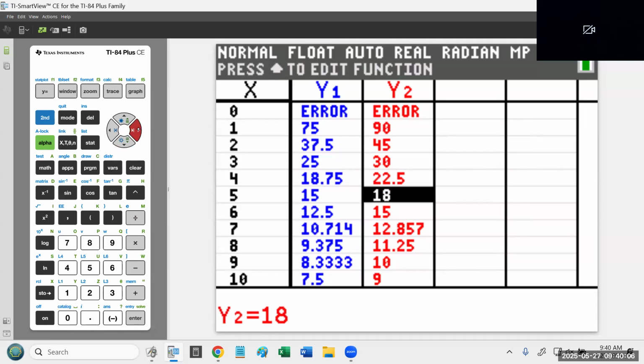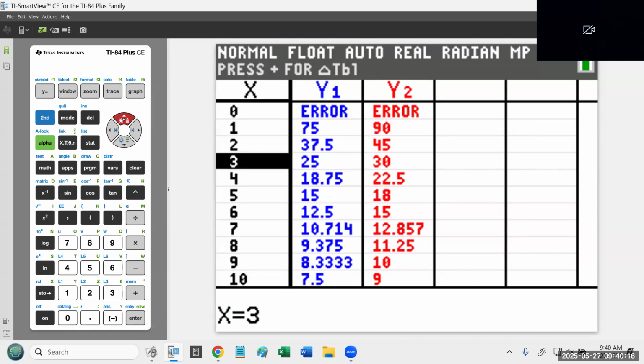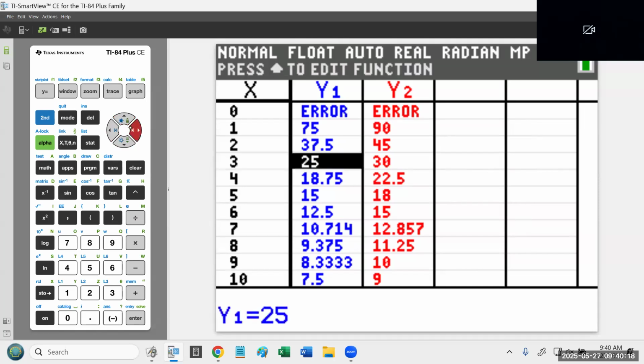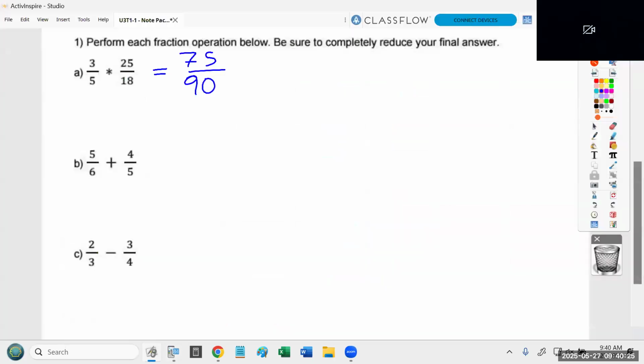Now, what other number is on the screen that shows we could have divided them both by that number? You got it. Thank you, Mr. Phillip. You'll notice the table also says if you divide both numbers by 3, it turns it into 25 over 30. So that actually tells me we can divide it by 5 and we can divide it by 3. I'll do it in that order since Jordan mentioned 5 first. So if we divide both by 5, the calculator told us this turns it into 15 divided by 18. But the calculator also told us, which is what Philip pointed out, that we can divide both numbers by 3.